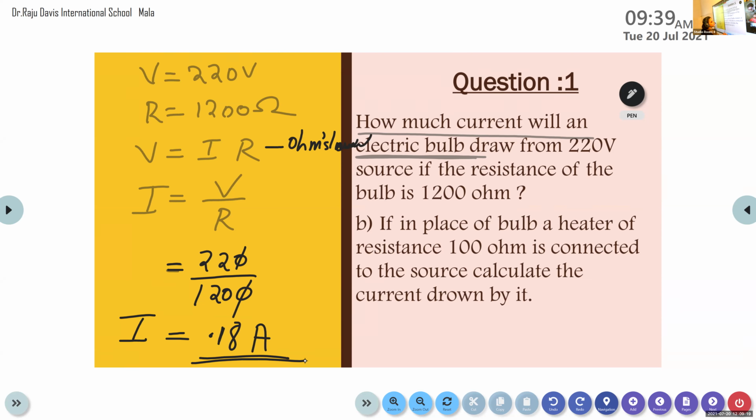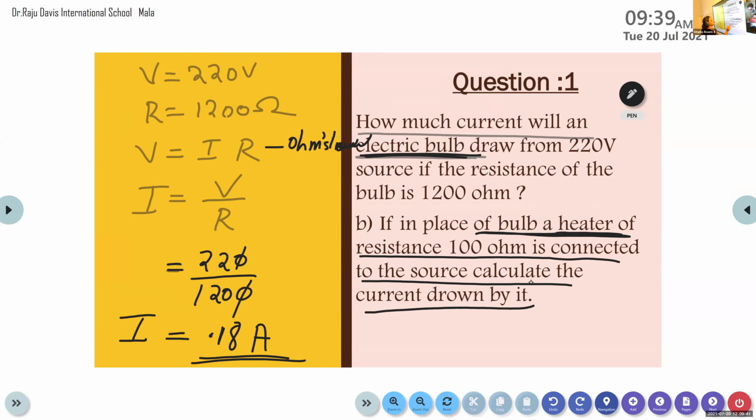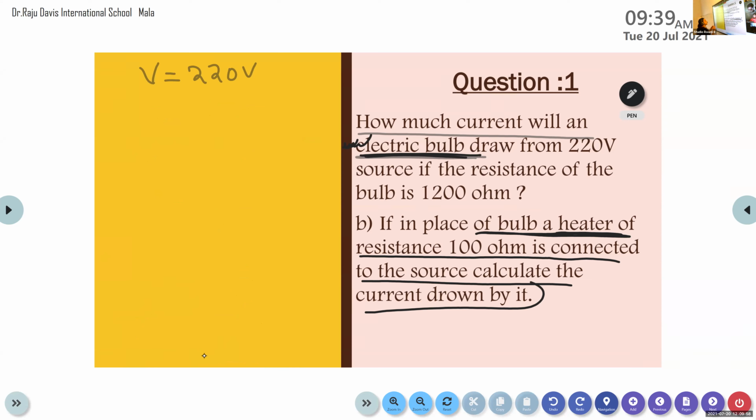And here we have a sub question. In the first question we considered an electric bulb. Instead of the electric bulb, we are going to use an electric heater. So in the place of the bulb, a heater of resistance 100 ohm is connected to the source. Calculate the current drawn by it. Here the potential source is the same. Only the conductor is changed into an electric heater.